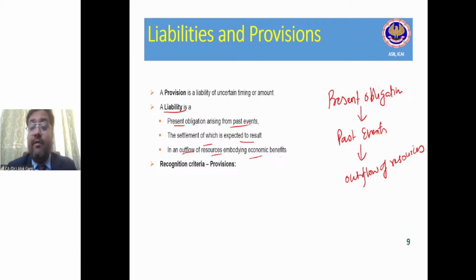Whether audit fee is a liability, I mean to say payable. I'm not talking about the expense side, I'm talking about the payable side. Whether any present obligation is there? Yes. So what is the past event? I have already engaged the auditor. You cannot say, sir, I have not taken the service. So how can it become a present obligation?